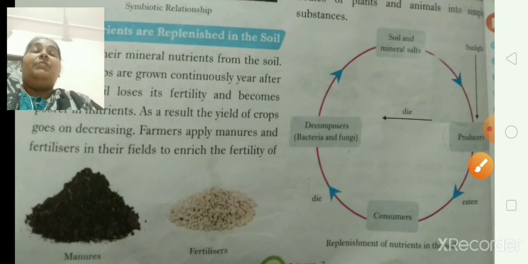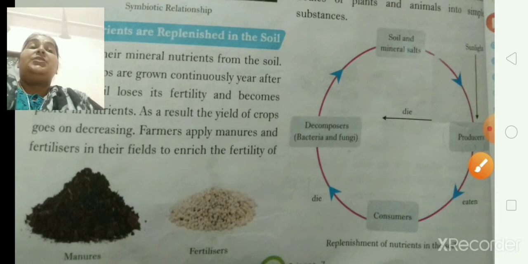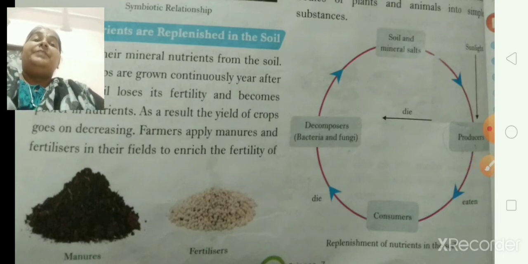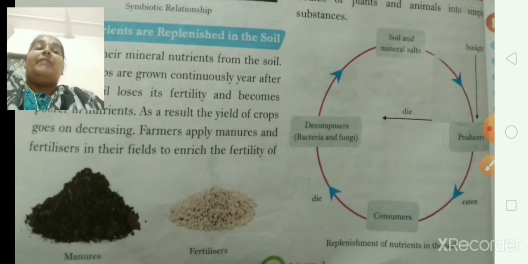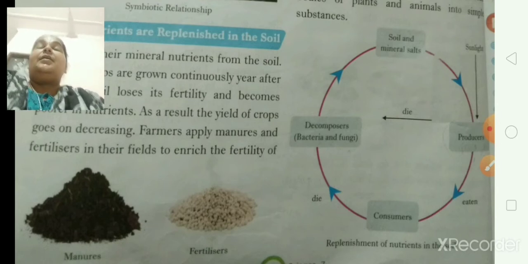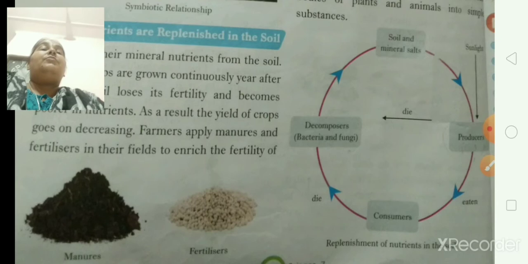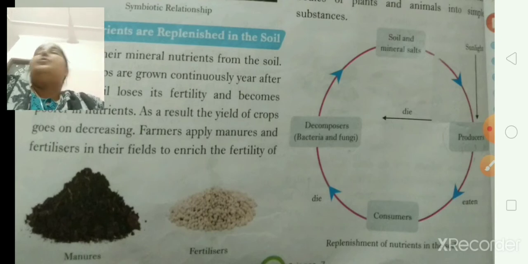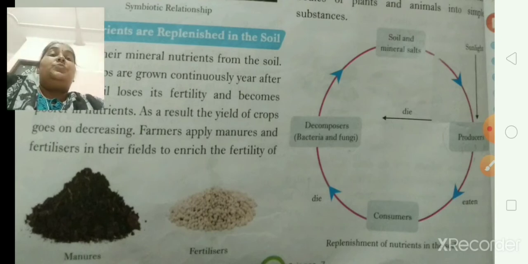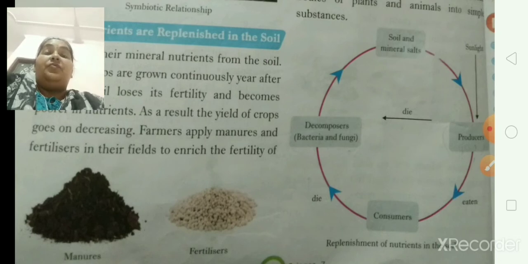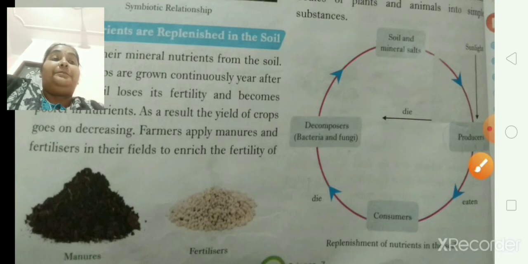As we have read, nutrients are replenished in the soil by the farmers. They adopt different methods to enrich the soil. Nutrients must be replaced with new nutrients so that crop production is good.